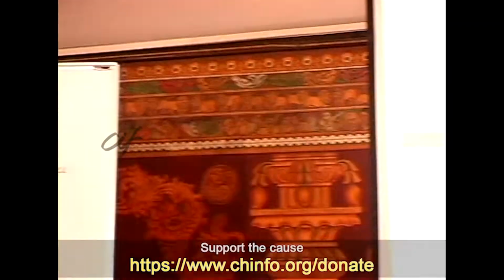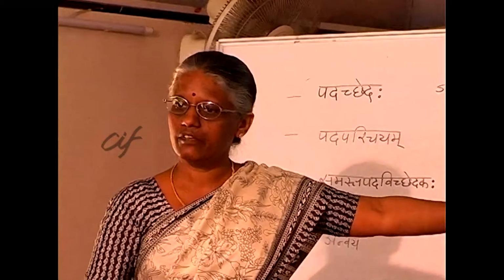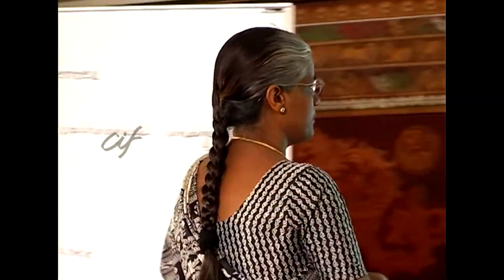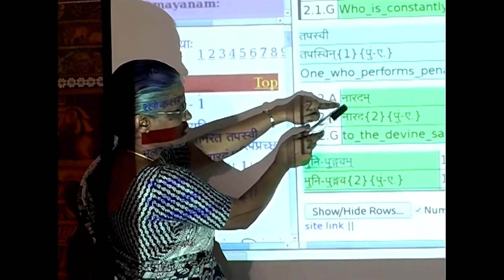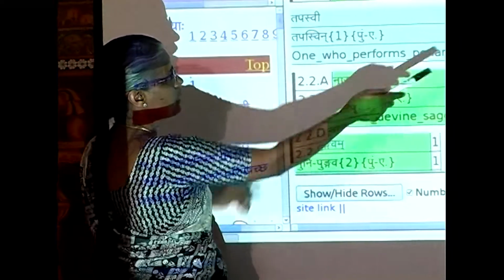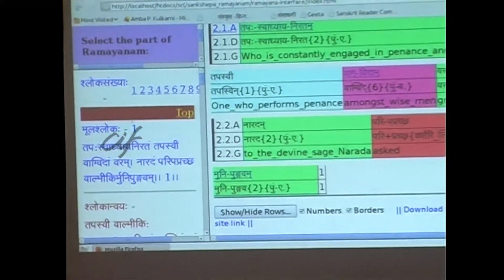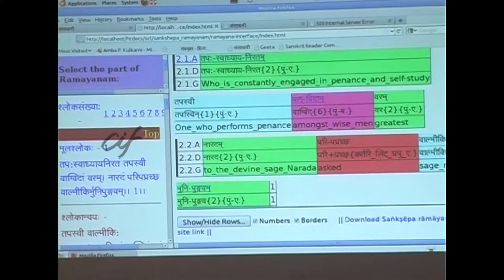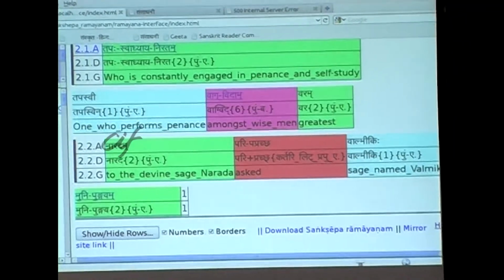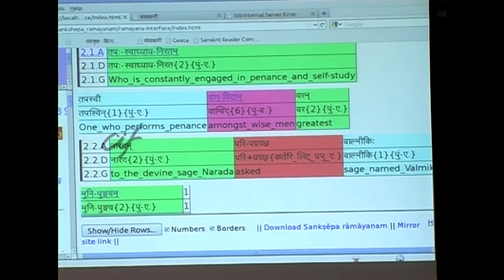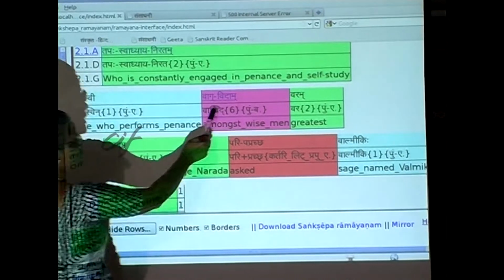So we are now referring to the Padarthas. Till now we were just looking at the Padas and the analysis. Now we are going to the Padarthas. What is the meaning of each of these Padas? And we decide by looking at the meanings that Naradam is the Visheshya, and Munipumgavam, Varam and Tapasvadhyaya Niratam are the Visheshanas. Varam again has its own expectancy. When we say Varam, Shreshtha, the greatest among whom. So, we have here Vagvidam Varam.